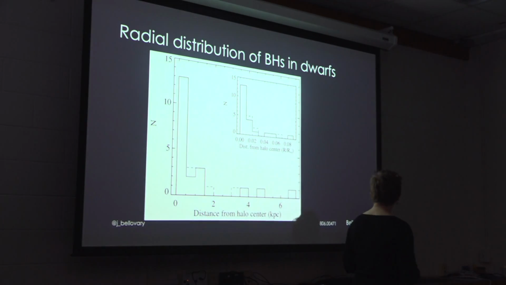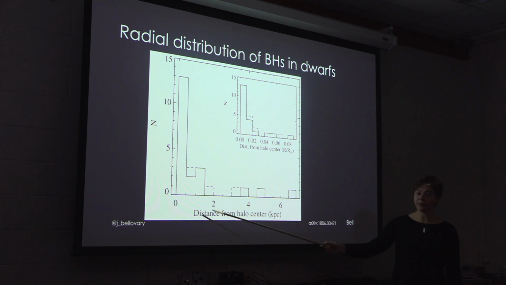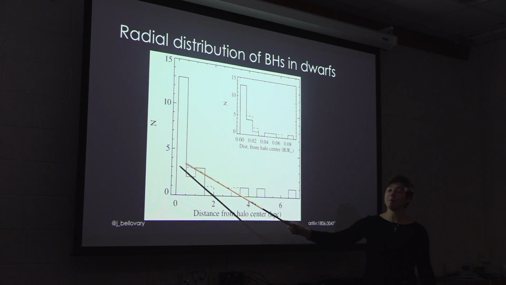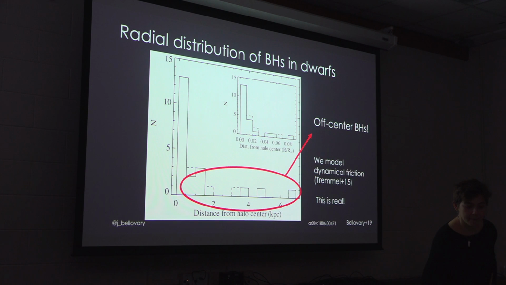Good question. It turns out that if you look at the distribution of all of the black holes in all of the simulations, here's a histogram of the distance from the center. There's a big peak here. About half of them are in the center, and about half of them are off-center. So about 50% of black holes in dwarf galaxies are off-center, which will make them extra hard to find.